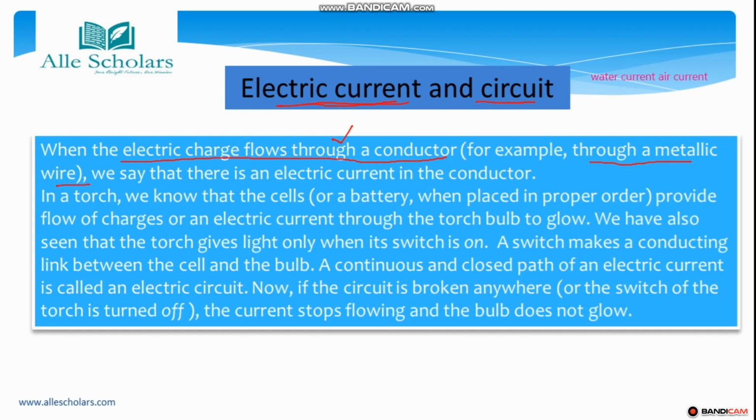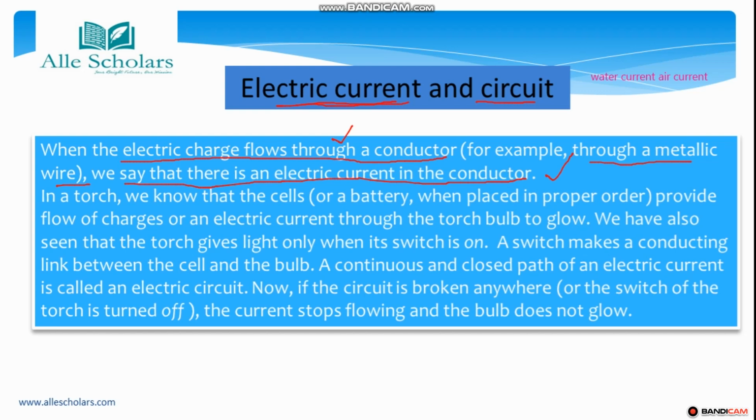What will we see? We see that there is an electric current in a conductor. Since the charge is flowing through a conductor, we say that there is an electric current in the conductor.